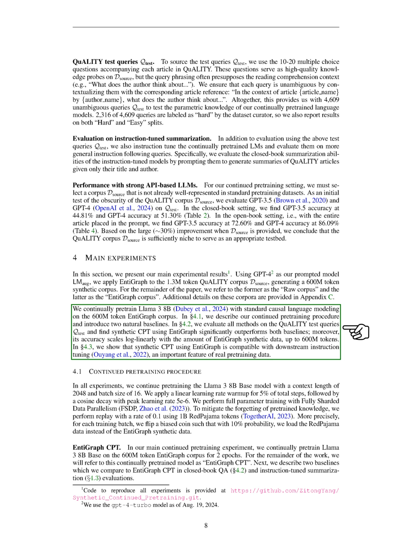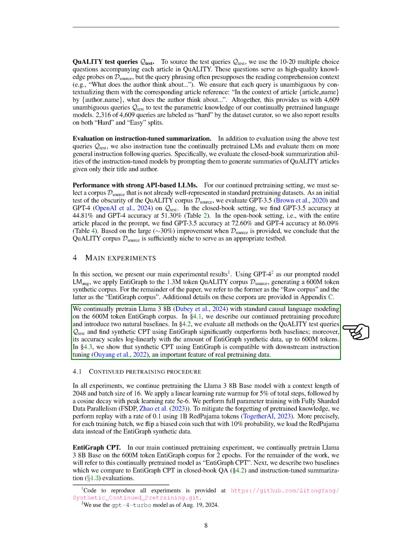We describe our pre-training process and introduce two natural baselines. We evaluate all methods on the QuALITY test queries, QT, and find that continued pre-training on the synthetic corpus using EntiGraph significantly outperforms both baselines, with accuracy improving log-linearly with the amount of synthetic data, up to 600 million tokens. We also demonstrate that synthetic continued pre-training using EntiGraph works well with downstream instruction tuning, which is a key feature of effective pre-training data.